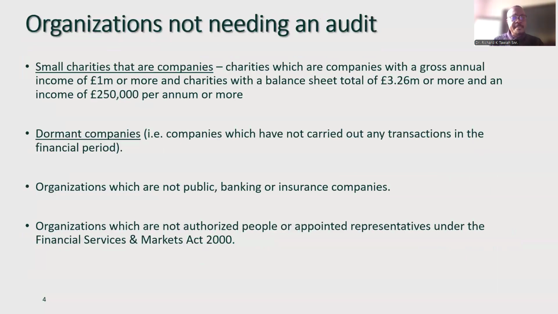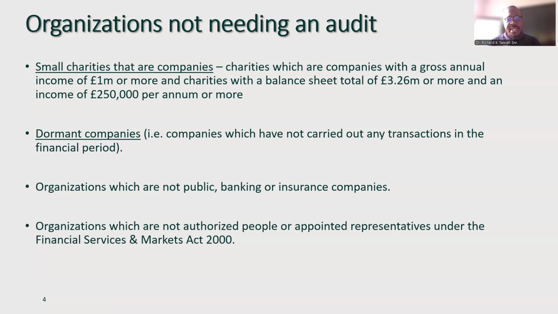Now, organizations that do not need an audit: small charities which are not companies. Charities which are not companies, with annual income of 1 million or more, a balance sheet of 3.26 million or more, and income of 250 or more, are covered.